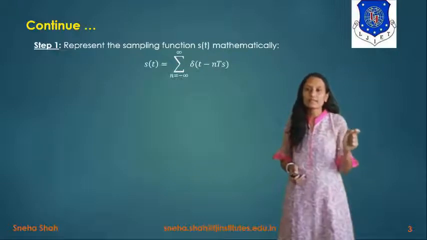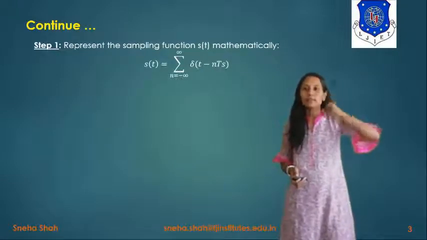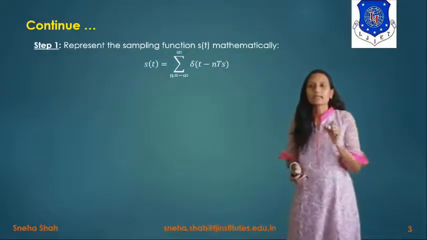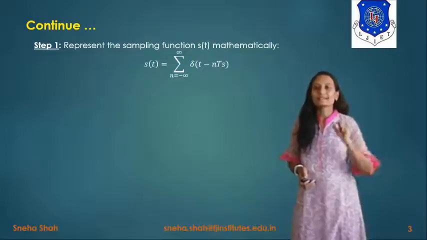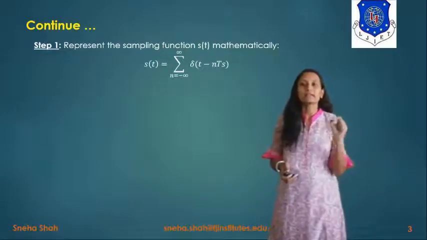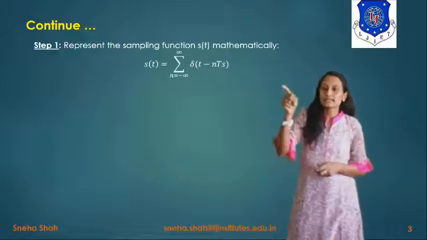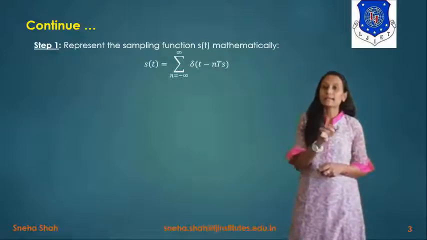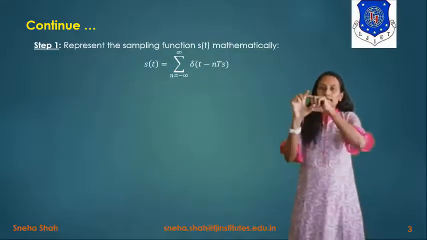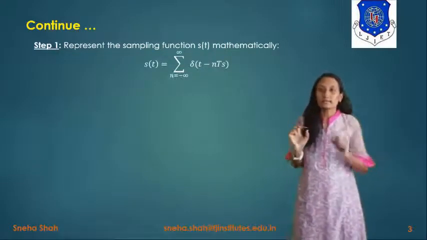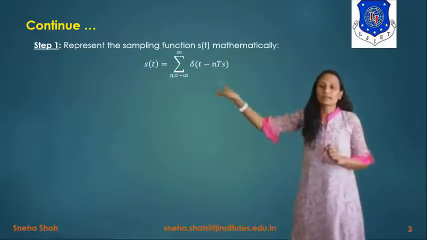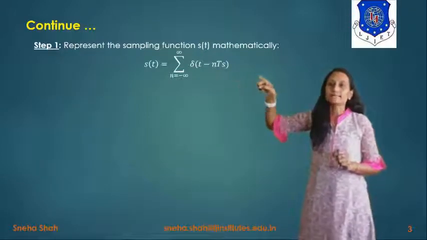If we take n equals 1, the term will be delta of t minus Ts. Similarly, if we take n equals minus 1, the term will be delta of t plus Ts. If we take the combination of all these terms, it will give the summation of delta of t minus n Ts.